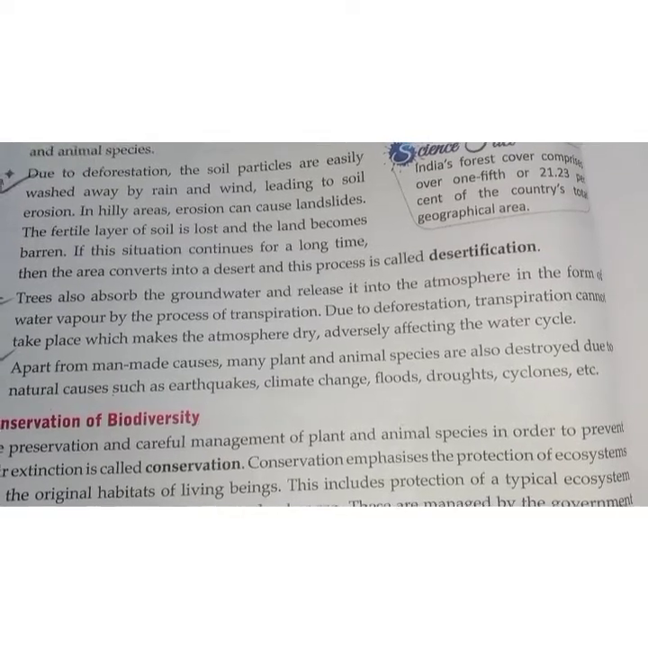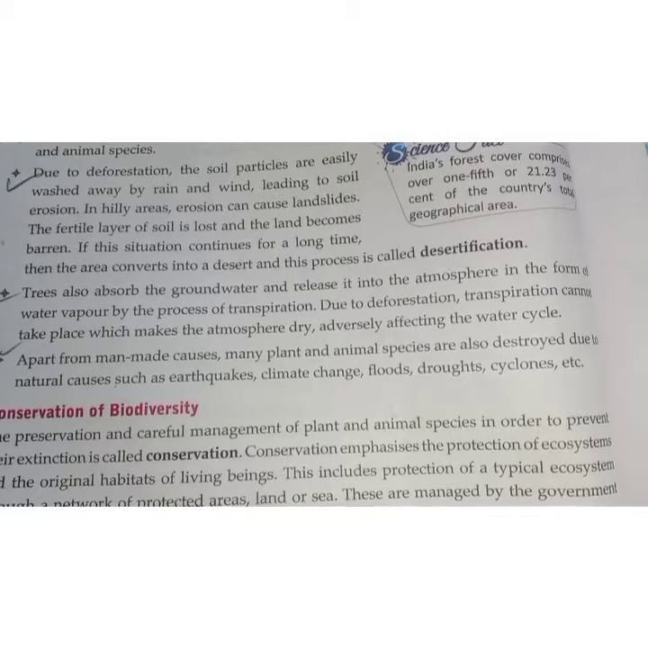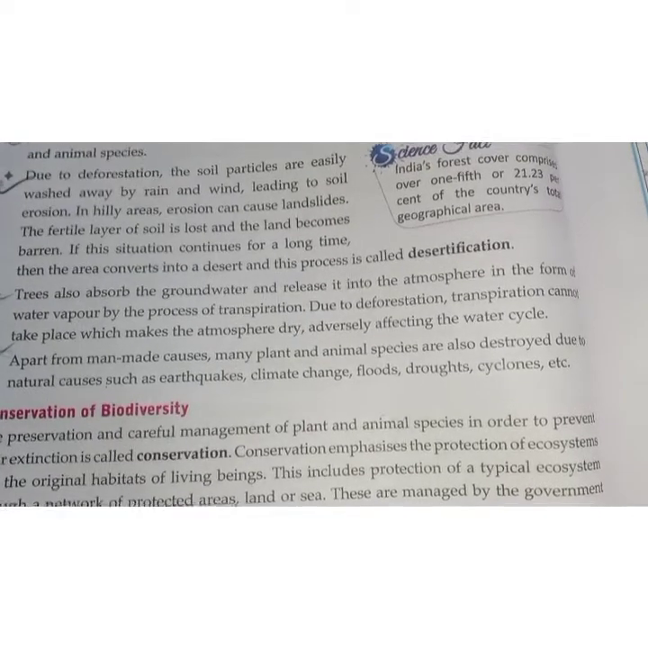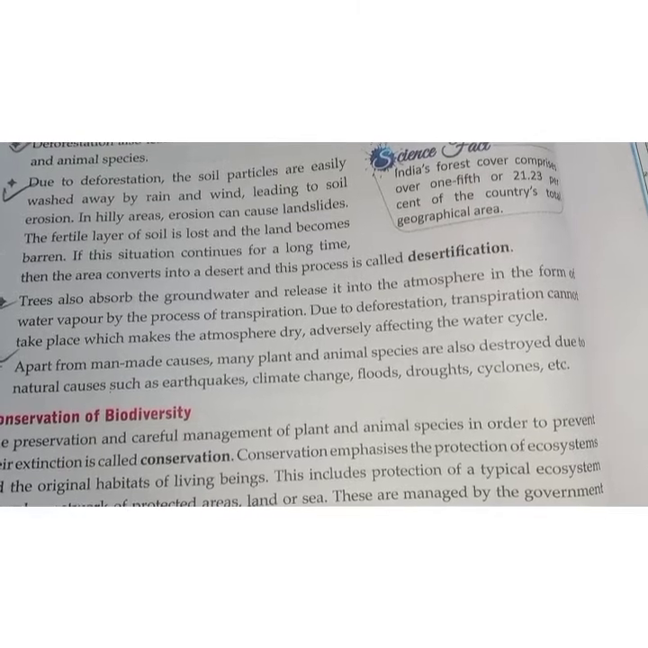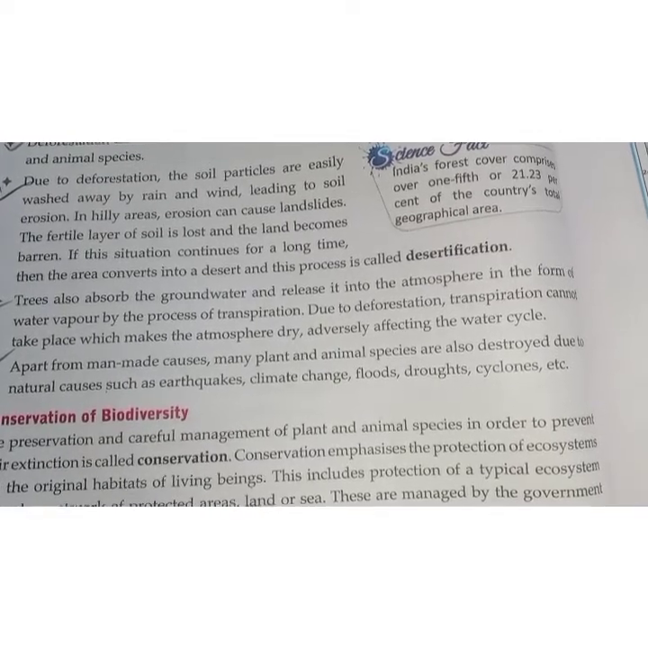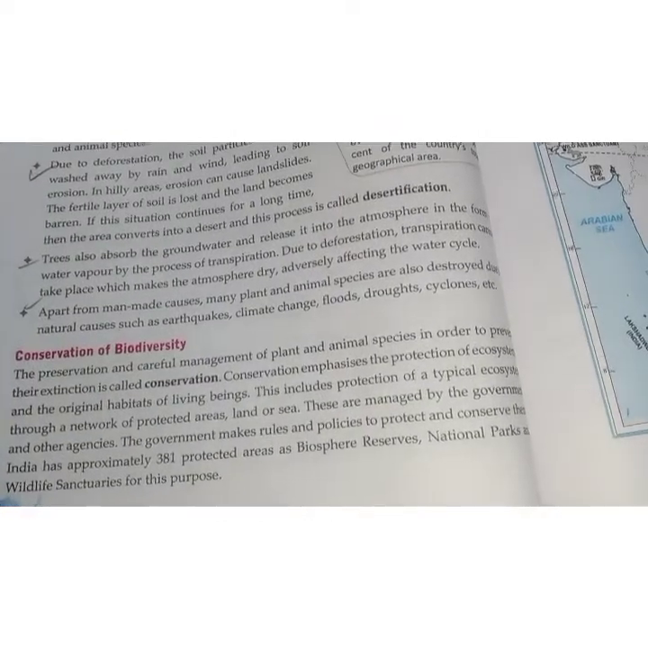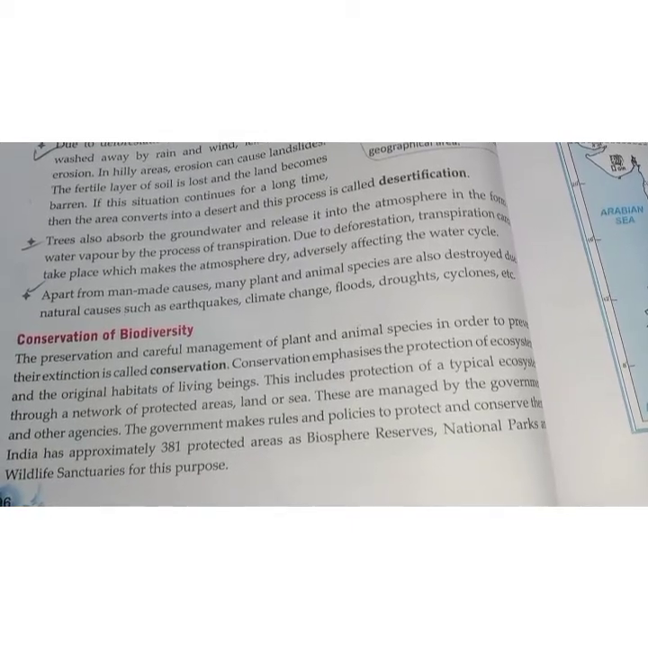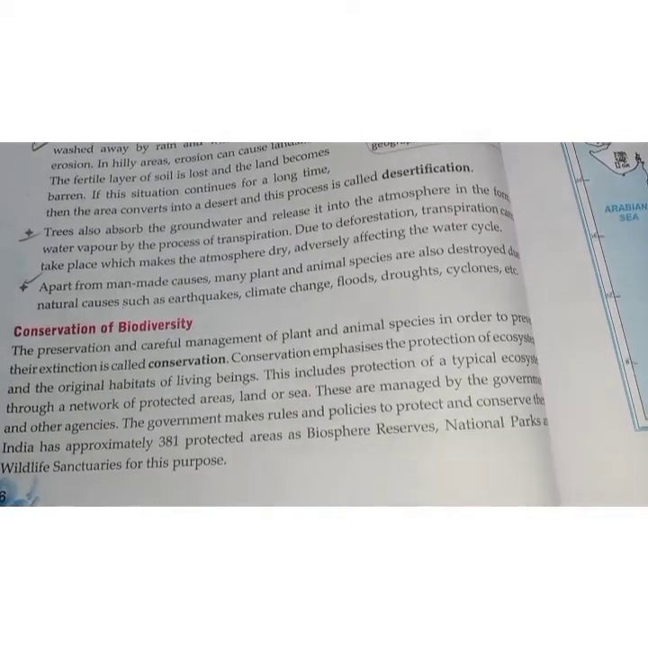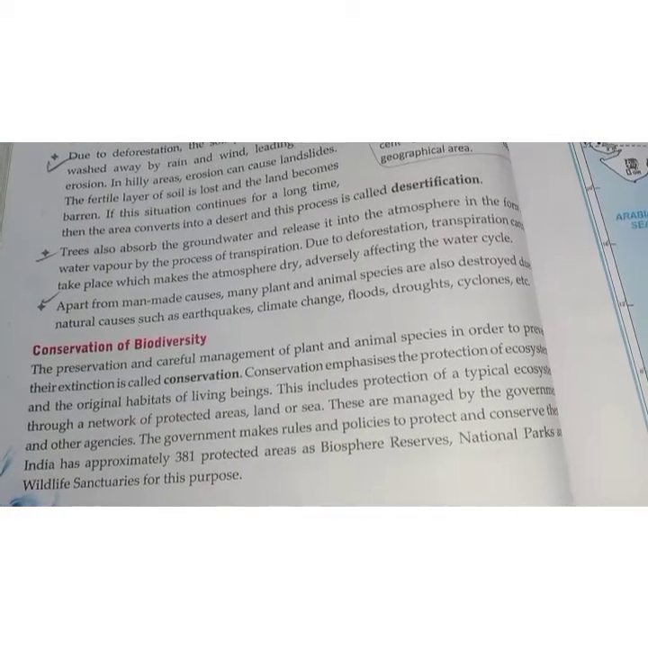Apart from man-made causes, many plant and animal species are destroyed due to natural causes such as earthquakes, climate change, floods, drought, cyclones, etc. Now, how to conserve the biodiversity? The preservation and careful management of plants and animals in order to prevent their extinction is called conservation. Now, what is conservation?